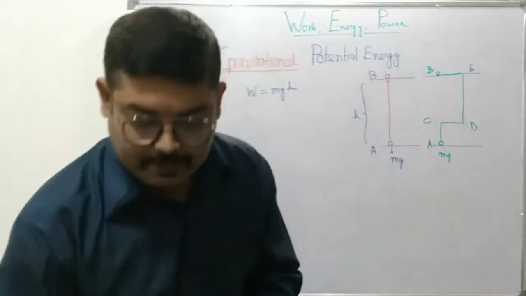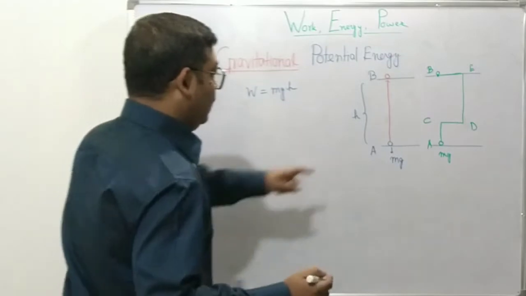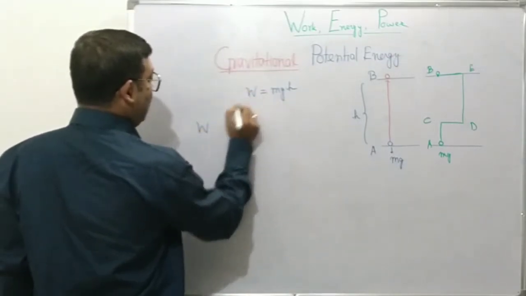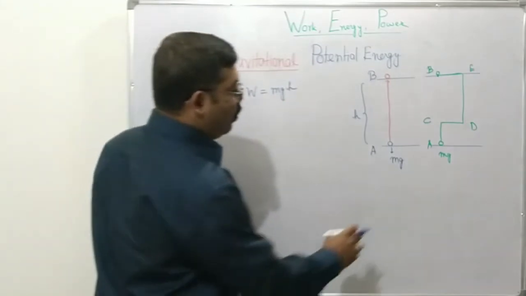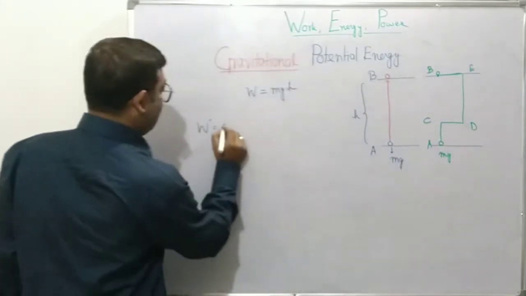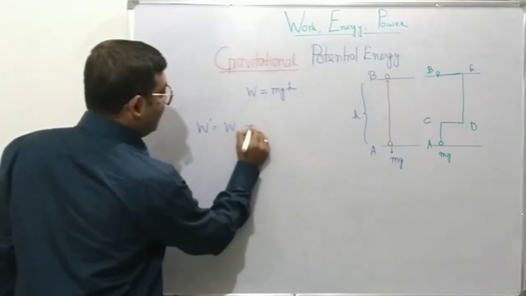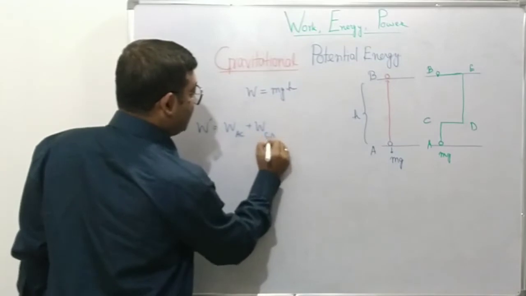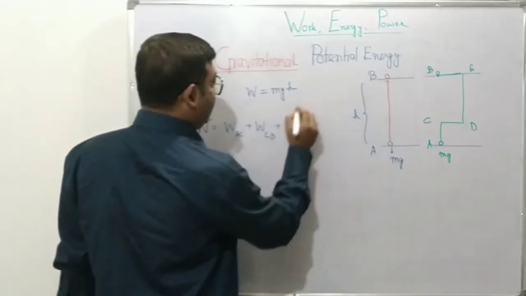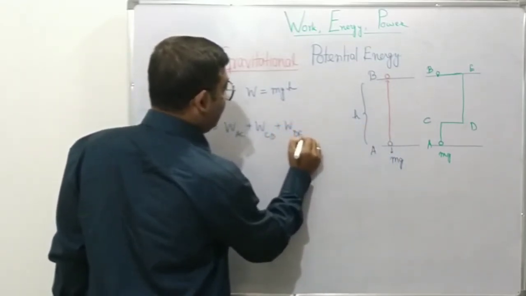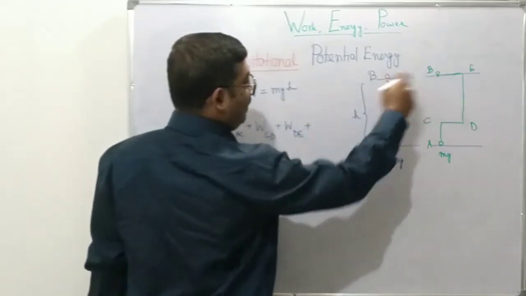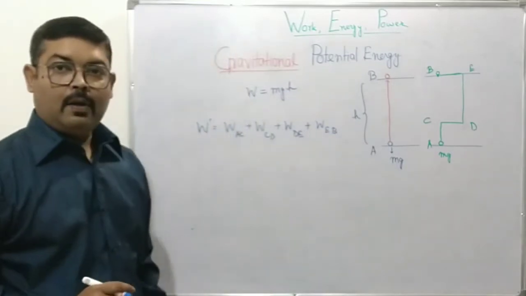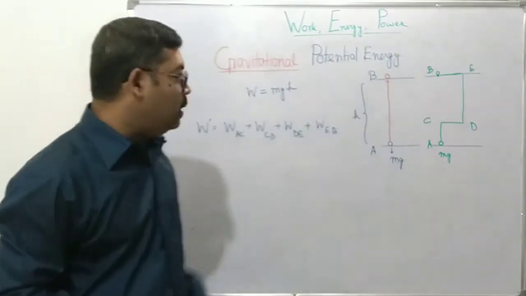Then what will be the work done? Then the work done, let's call this W dash, will be work done in moving from A to C, so let's call this WAC, plus work done in moving from C to D, WCD, plus work done in moving from D to E, WDE, plus work done in moving from E to B, WEB. Fine, that will be the net work.